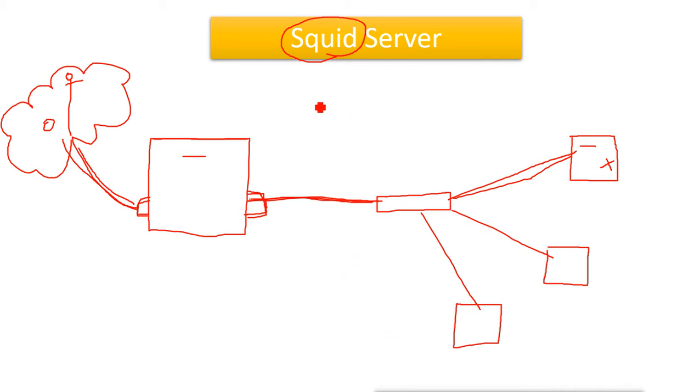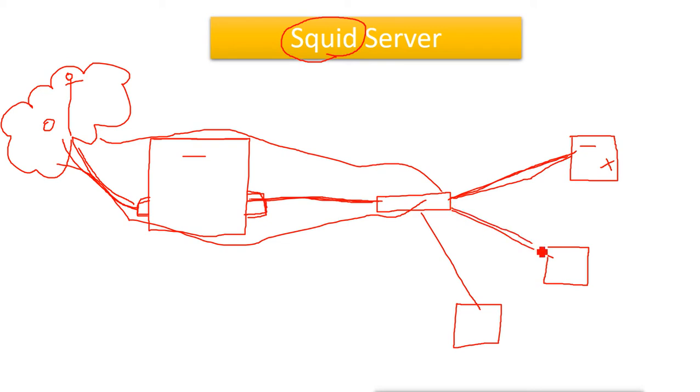And one more thing: why is it called a Squid server, why did they name it Squid? You can see the design I made somehow looks like a squid. This is the body of the squid. They look like this, and they have tentacles like an octopus. That is why they named it a Squid server. So basically it is a proxy server.